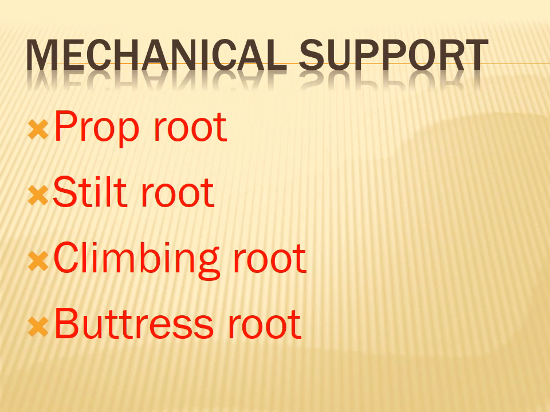Okay. The first root is the prop root. This root grows vertically downwards. For example, the Indian rubber tree is an example for prop root. Also the banyan tree. Did you see a banyan tree? The scientific name is Ficus benghalensis. That is the banyan tree. Did you see that? That plant's root is also an example for prop root. It is helpful for mechanical support to the plant.